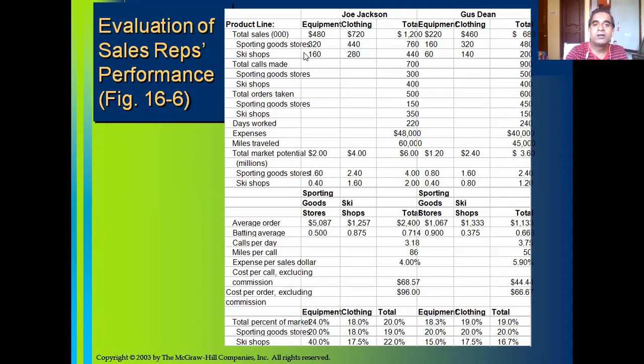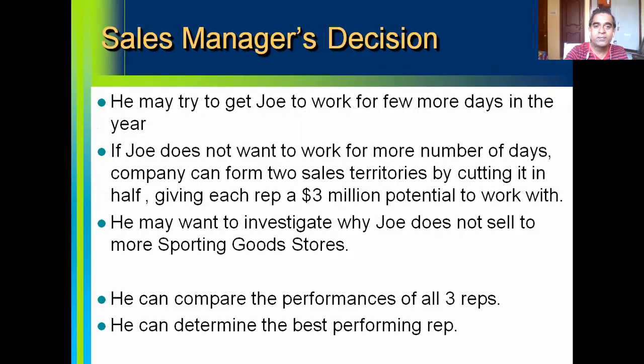Out of the orders taken, $480,000, I think he has made more sales to sporting goods centers and less to ski shops. I'm sorry, it has to be reverse. In fact, Joe Jackson has sold more to sporting goods centers and less to specialty ski stores. I'm sorry, I will edit it. Just give me a minute.